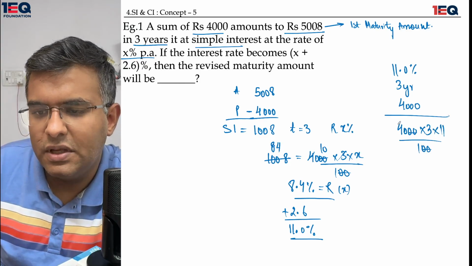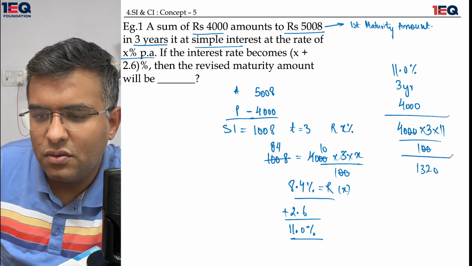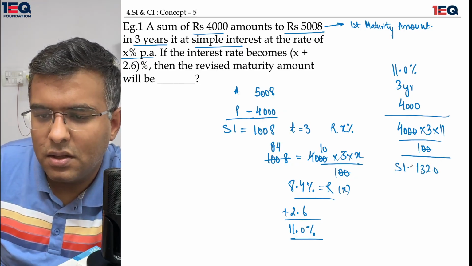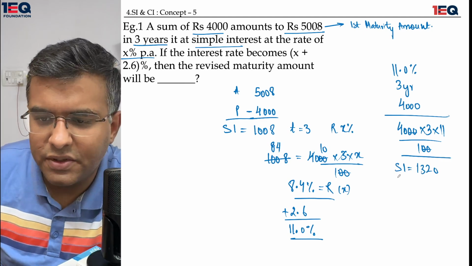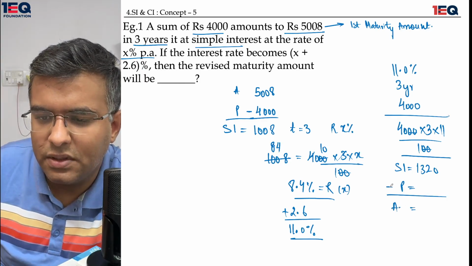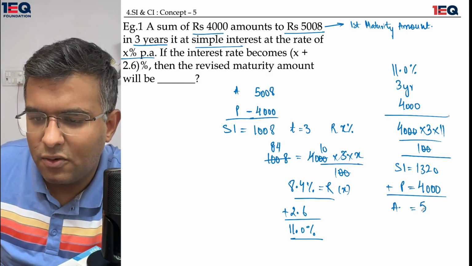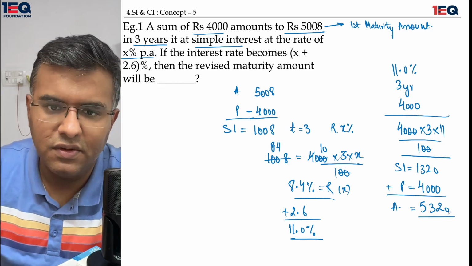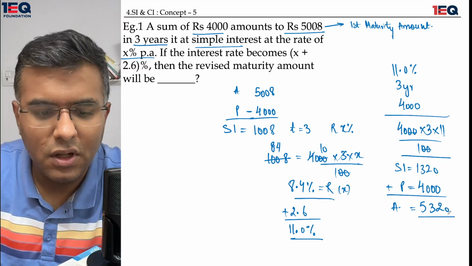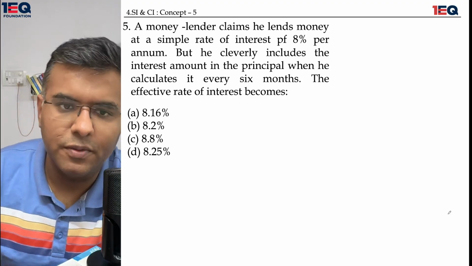This gives me 1320 as my simple interest. I need to add it to the principal of 4000 to create the amount, and the final output comes out to be 5320, which is the amount that I was looking for. Good enough. Let me move on.